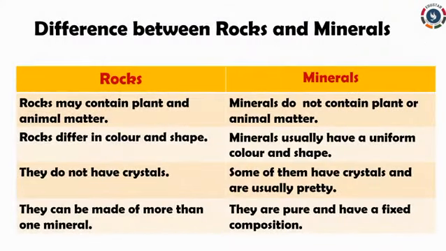Difference between rocks and minerals. Rocks may contain plant and animal matter. Minerals do not contain plant or animal matter. Rocks differ in color and shape. Minerals usually have a uniform color and shape.